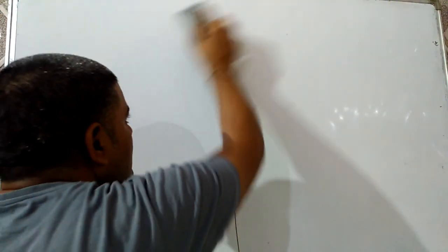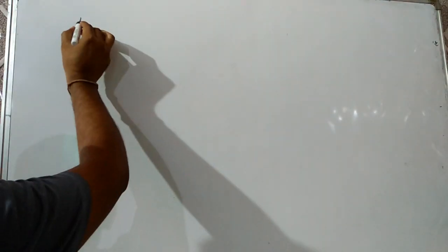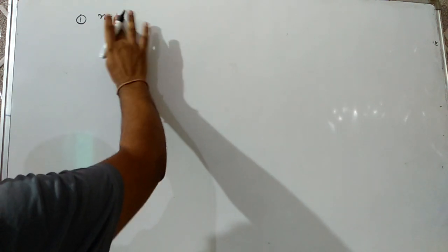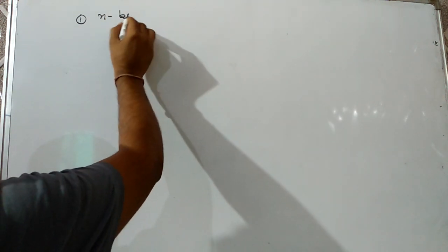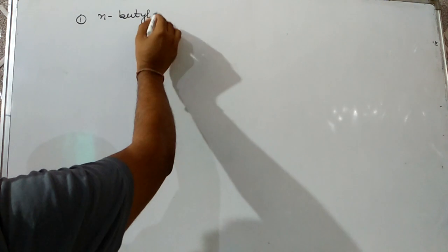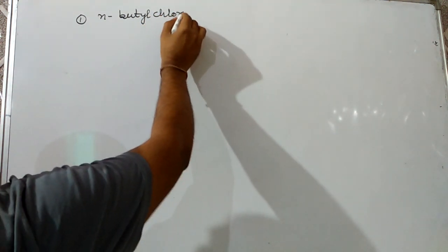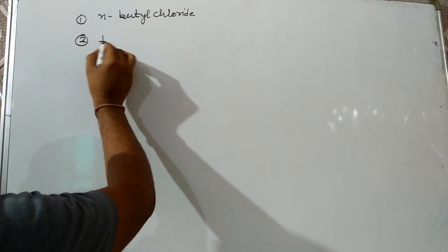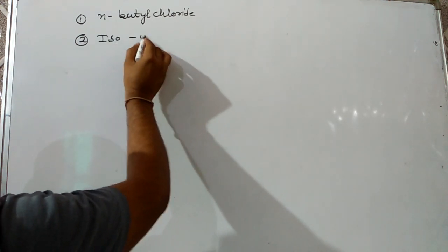The first question may be, out of these four, which is most reactive for SN1 mechanism? First one is normal butyl chloride. Second one is isobutyl chloride.